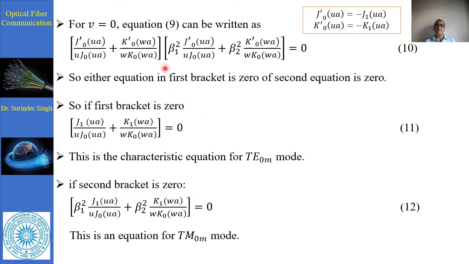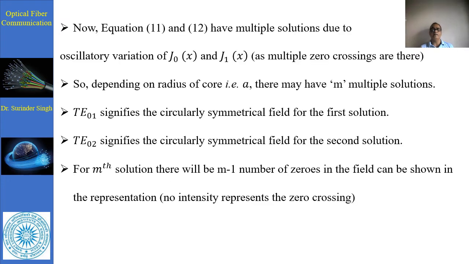Similarly, if we take the second part, the second bracket, with β1 squared, we put J1 ua divided by u J0 ua directly instead of the derivative function J0 dash, and instead of K0 dash wa we put K1 wa. So this represents the TM0m mode. The mathematical representation can easily be put here.